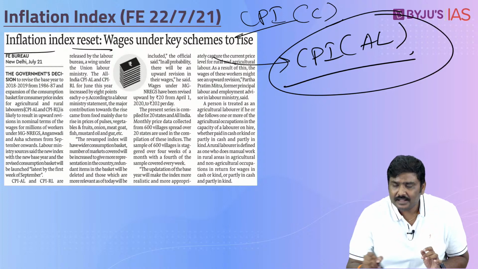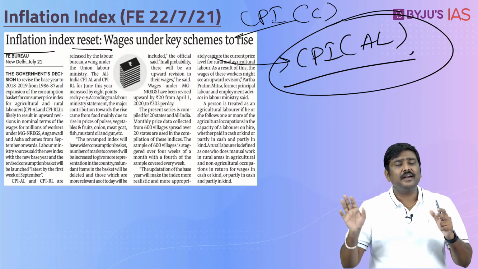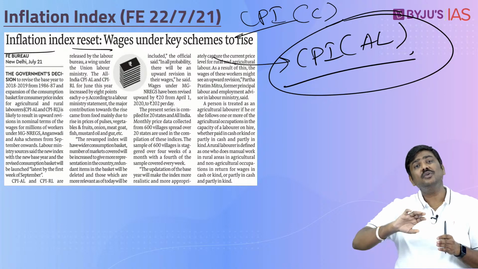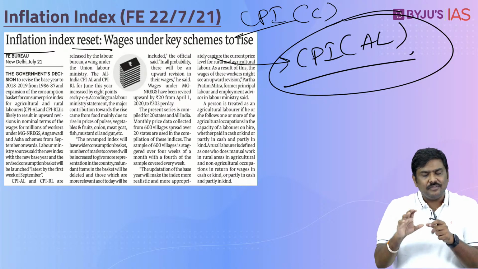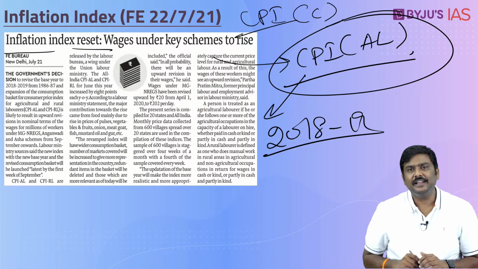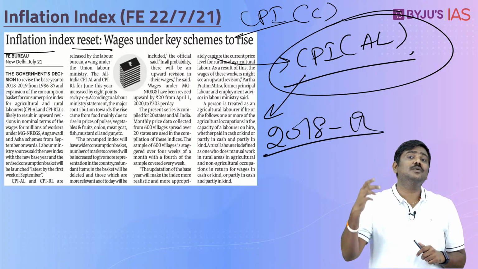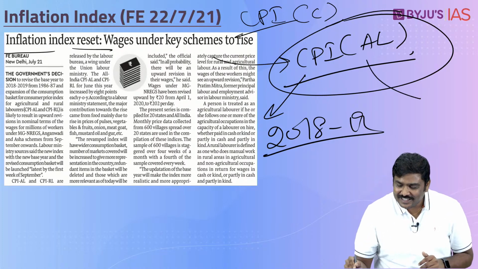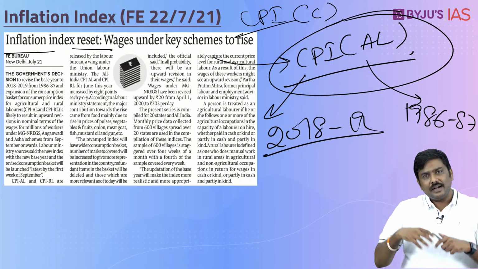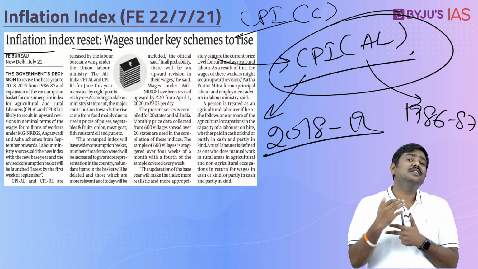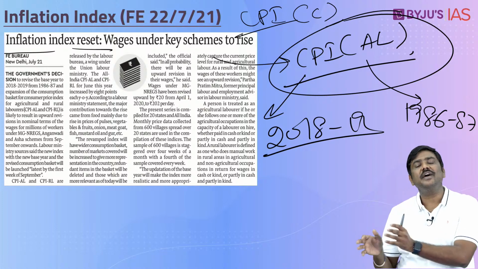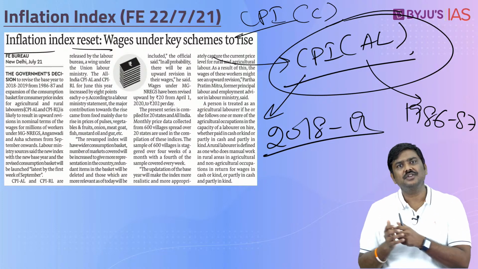Now, CPI AL, the base year is very, very old, in fact, more than 2.5 decades now. So, Government of India says we want to revise this CPI AL and we want to have a new base year, that is 2018 and 2019. Now, the question will arise, what was the earlier base year? Earlier CPI AL had a base year of 1986 and 87. And out of this basket, which is used for the calculation of CPI AL, more than 66% weightage was provided for the food and beverages section itself.